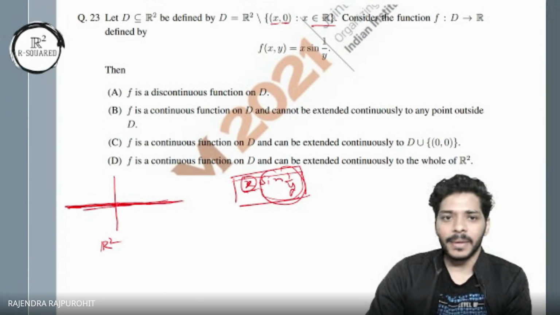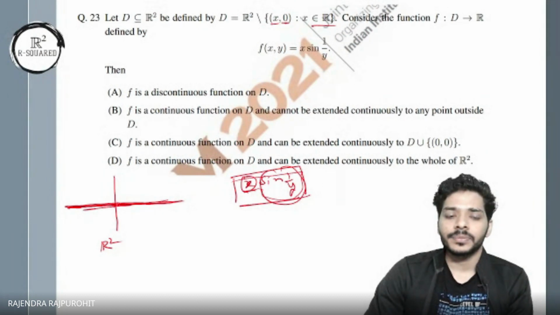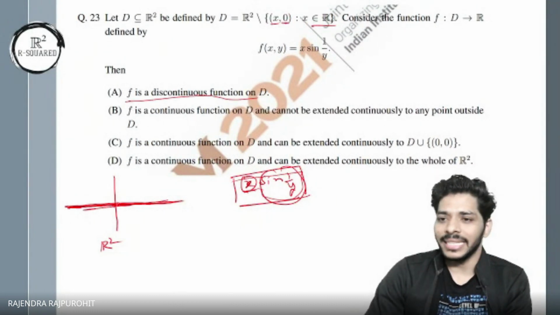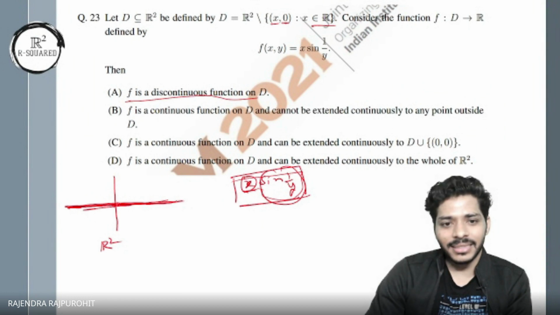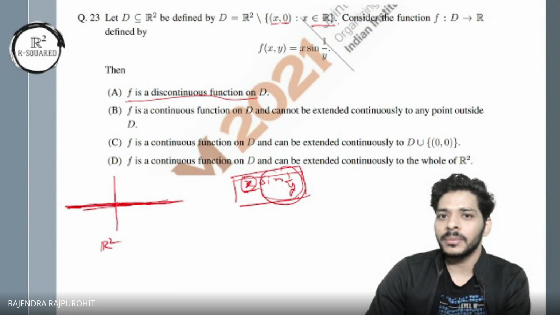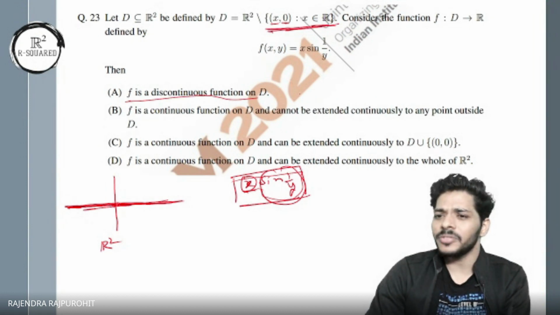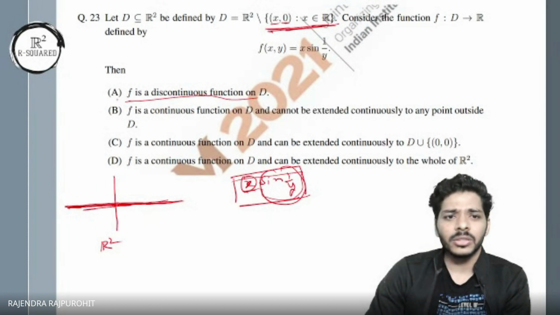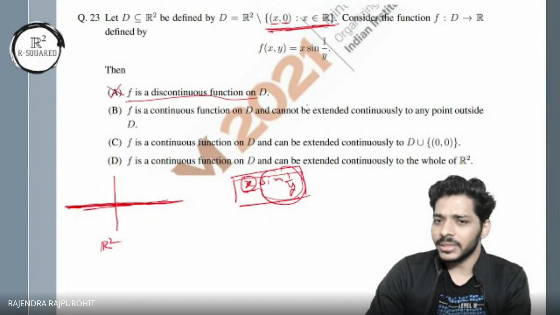Okay. Now, option 1 says that f is a discontinuous function on D. But we have already removed these points. D doesn't contain the line y equal to 0. So y is non-zero, and then this function has no problem. So the function is actually continuous. Okay. So f is actually a continuous function on this D.